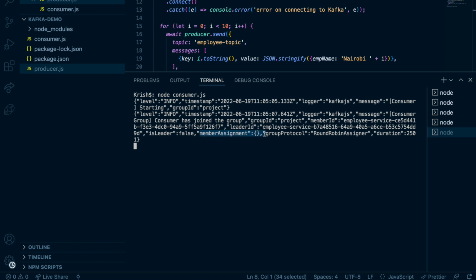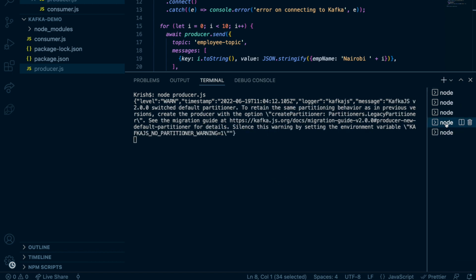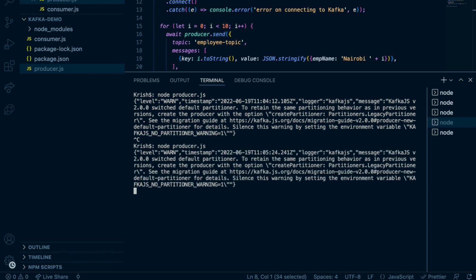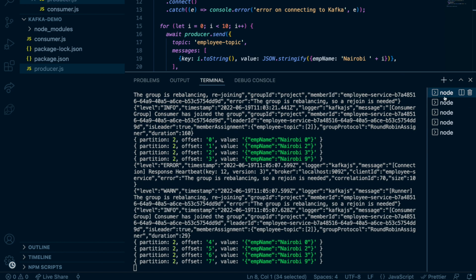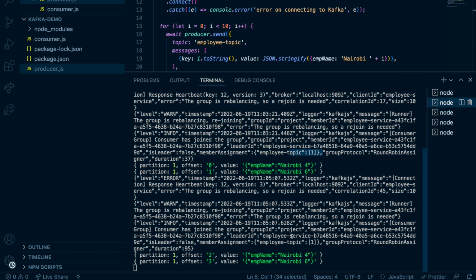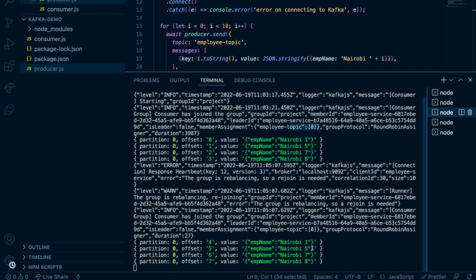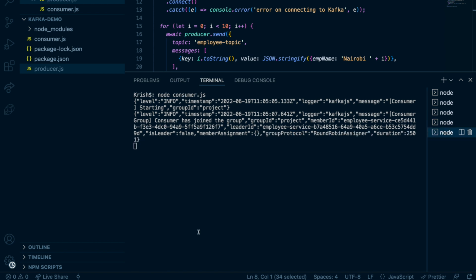If I send these messages again, you will see the new consumer, the fourth consumer, will not get anything. I send the messages, the first one got some, the second one got some, but this one doesn't have any messages.